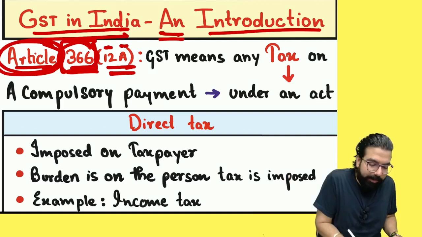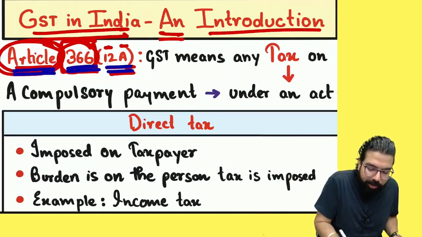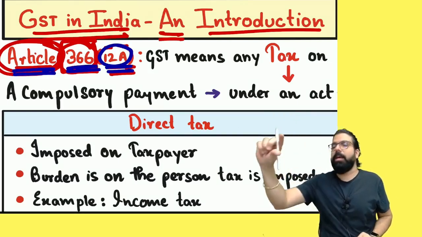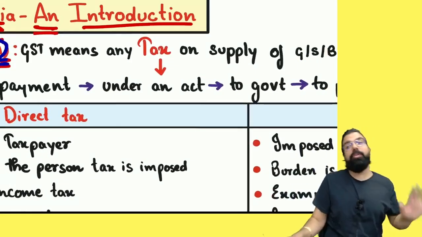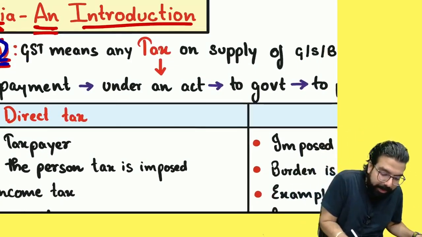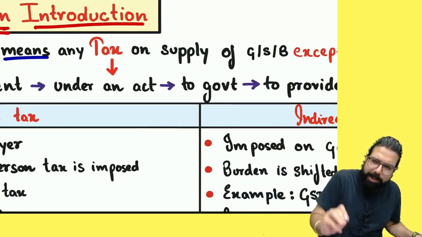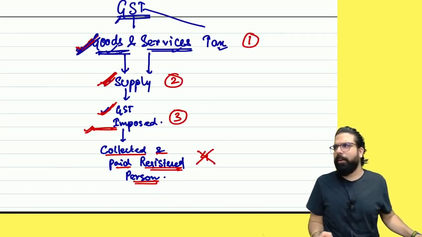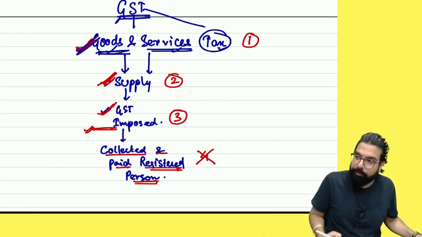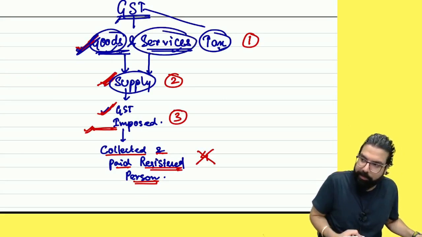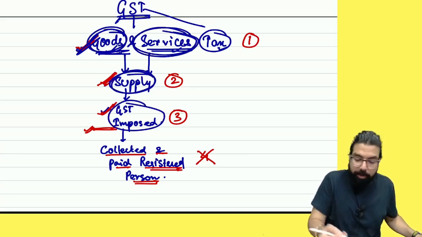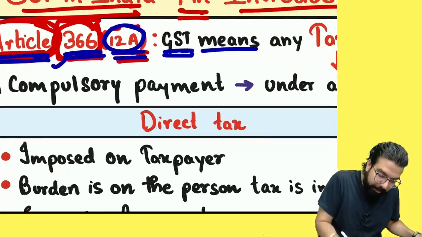Now, the first thing is article number 366 clause. Clause means there are separate definitions. In that, clause number 12A gives the definition of GST. So GST means, people, can you tell me what is GST? Goods and service. I am not asking the full form. It's a tax when you are supplying what? Goods and service. So whenever goods and service are supplied, what will get charged? I did not say that, Baba. This is told by article number 366.